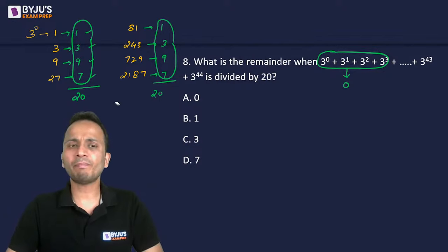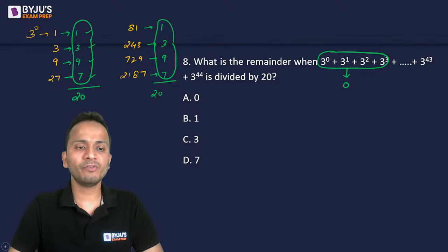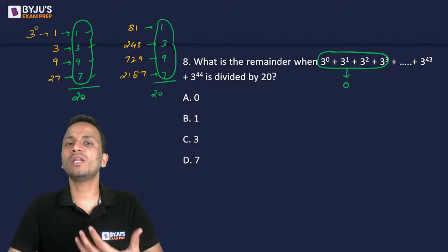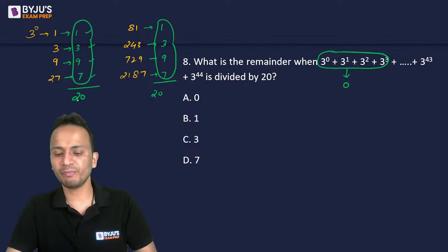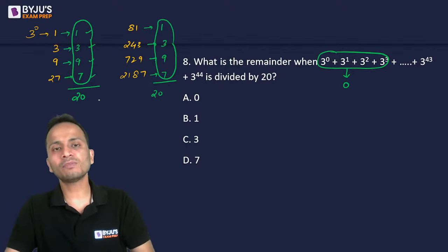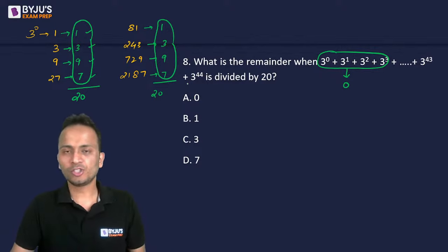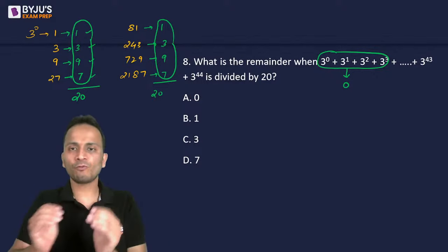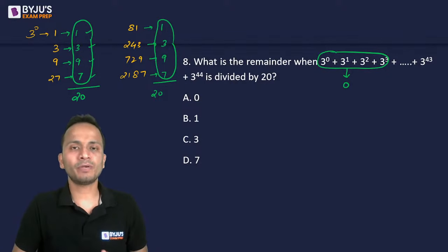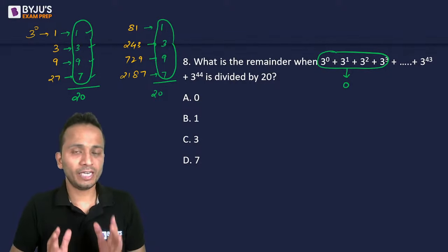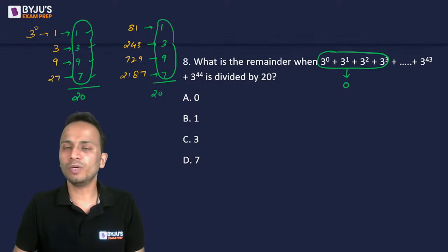So now let's look at the pattern. This is a common way in which such questions are done. The sum of the remainders of the first four terms is 20, which will give a remainder of 0 when divided by 20. So effectively the sum of the first four terms when divided by 20 will give a remainder of 0. The next four terms will also give 0, and so on. If I keep on combining 4 terms from the beginning, then the remainder obtained in each of these cases will be equal to 0.